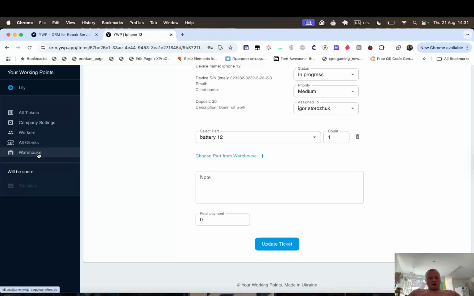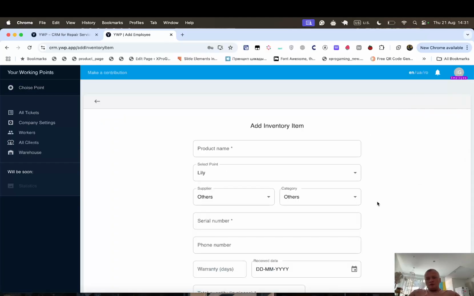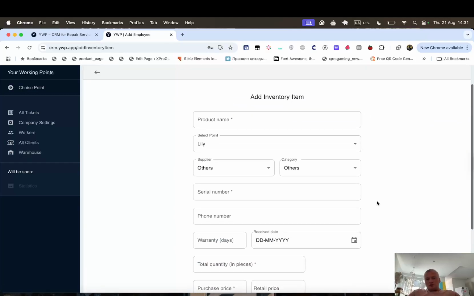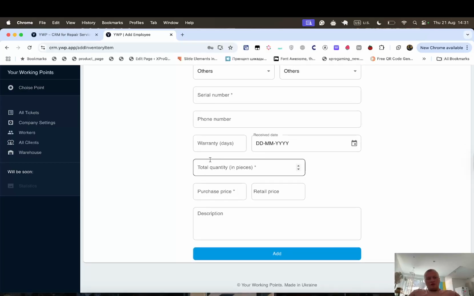You can add an inventory item. So product name, choose point, choose category, choose supplier, serial number, etc. You can very easily add a warehouse item.